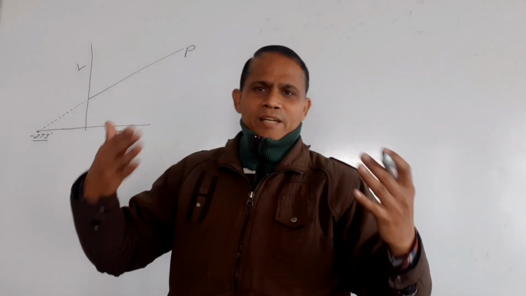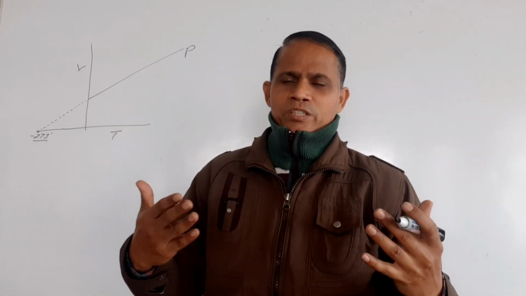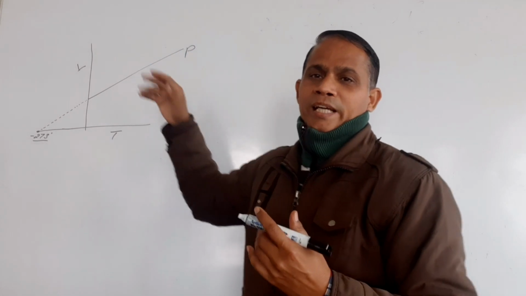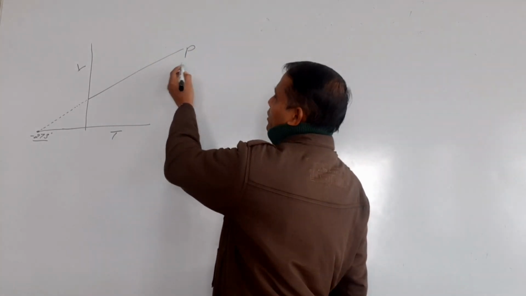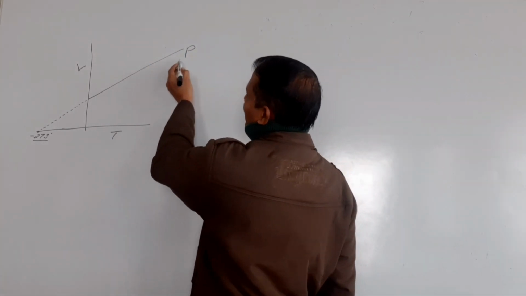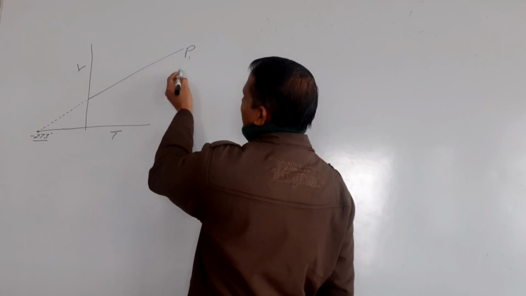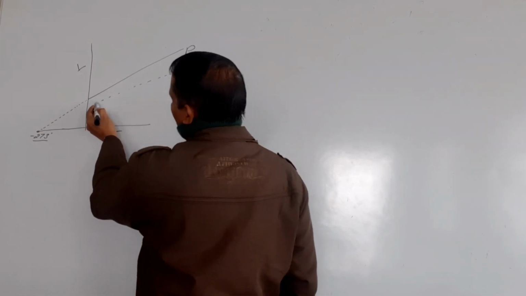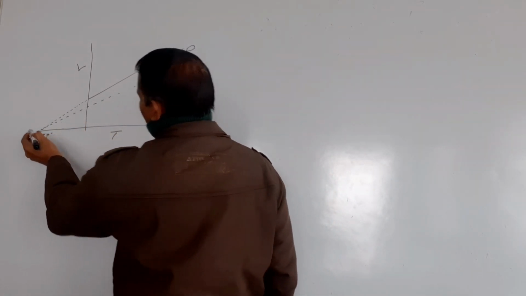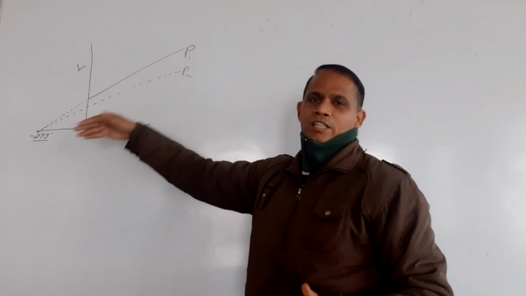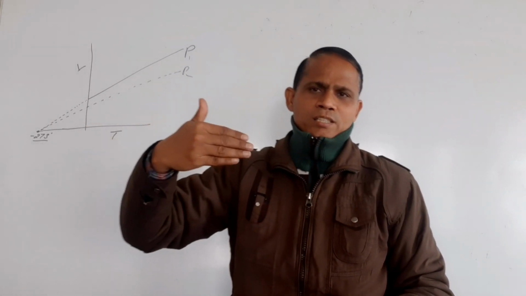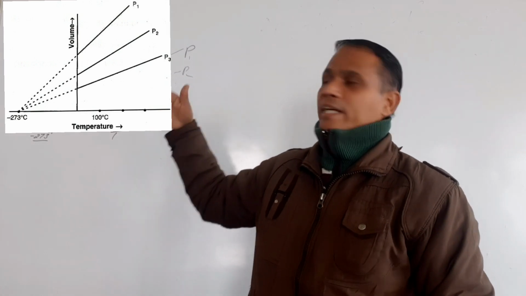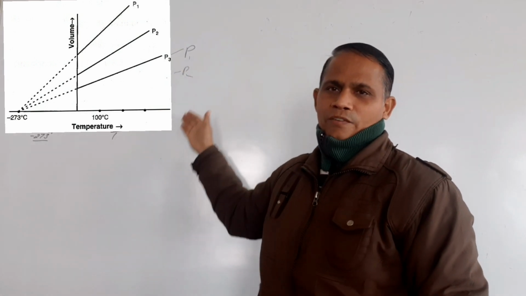If I plot the same graph at different pressures, suppose one graph at pressure P1, and another at a different pressure, I will get graphs like this. The end point will be the same, that means minus 273 degrees. So if I draw various isobars at different pressures, you will have a graph like this.